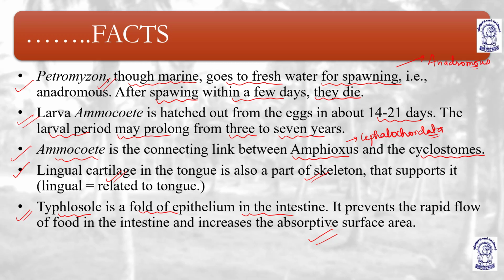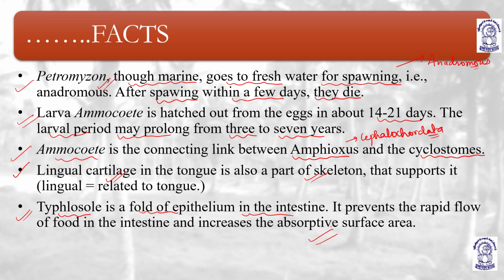Petromyzon, also known as lamprey, is considered a living fossil, as we have discussed in the previous slides as well. Though it is marine, it goes to fresh water for spawning. For example, it shows anadromous behavior, meaning marine to fresh water. After spawning it dies. The eggs come up with the Ammocoetes larva in 14 to 21 days. The larva may remain in the larval form for 3 to 7 years.